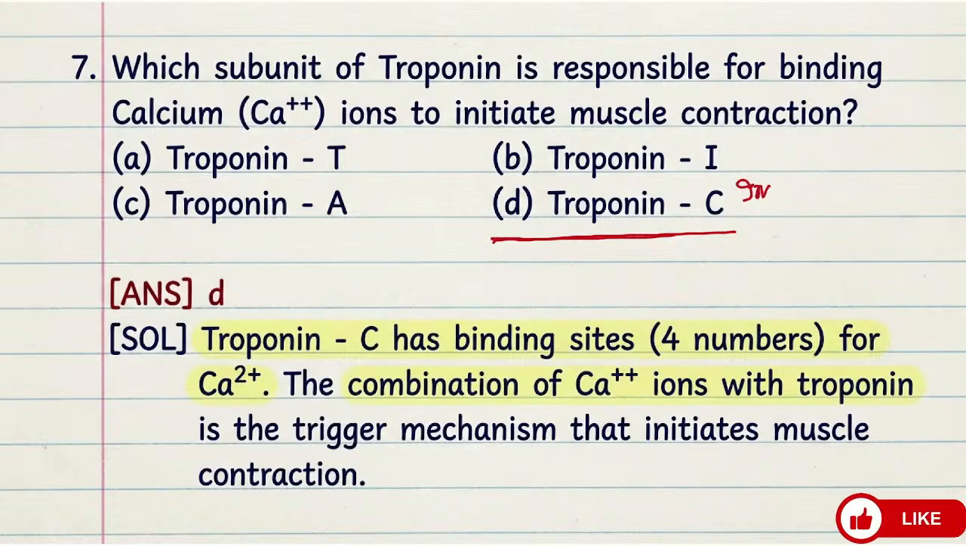Troponin C. You know, troponin molecules. Troponin molecules have 3 subunits: troponin I, troponin T, and troponin C. Basically, troponin C will bind with the calcium ions. And they initiate the muscle contraction.